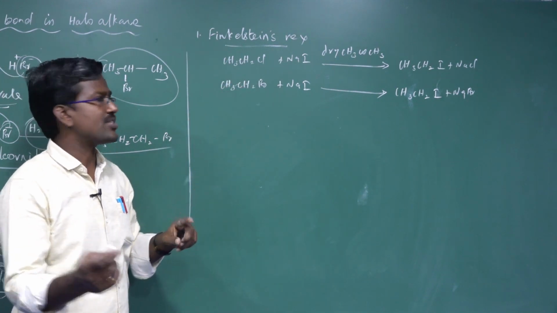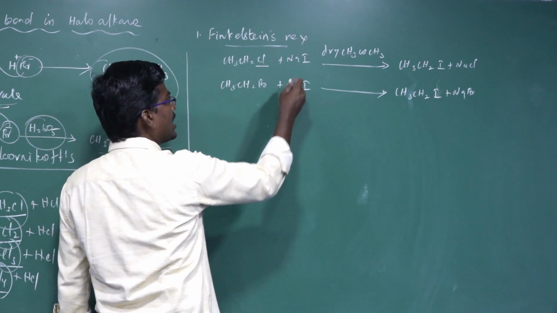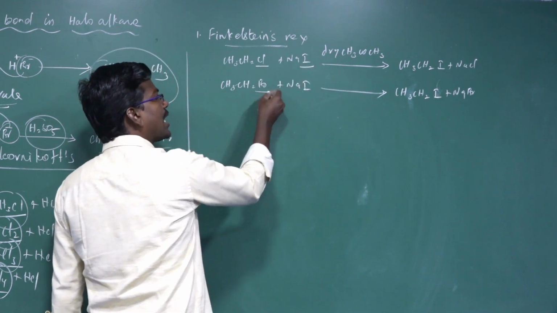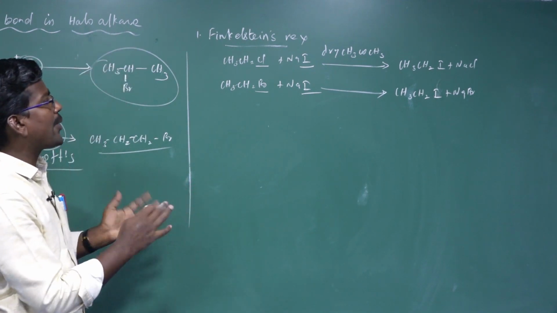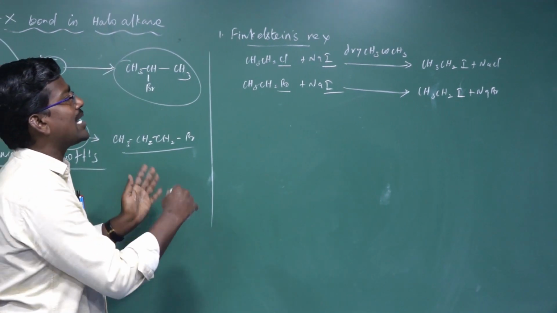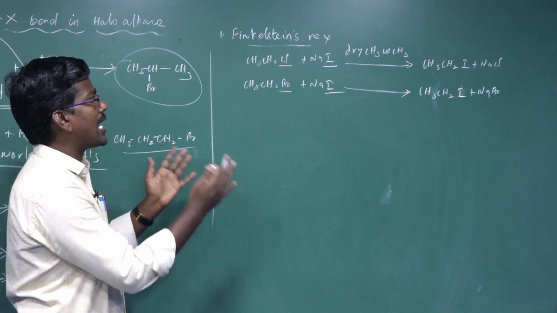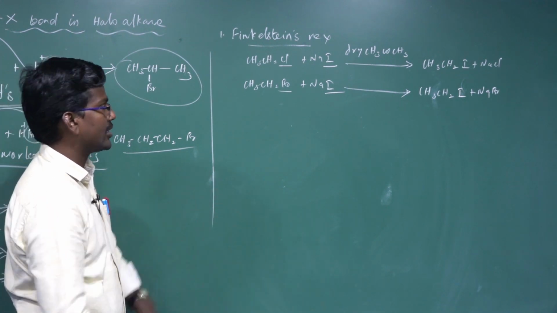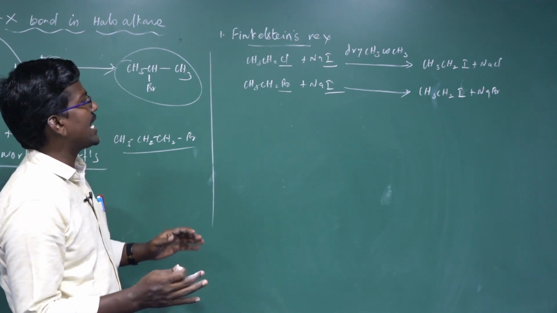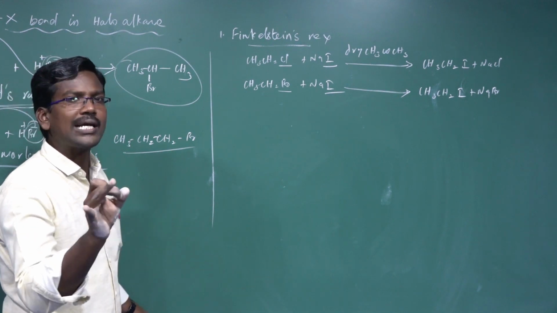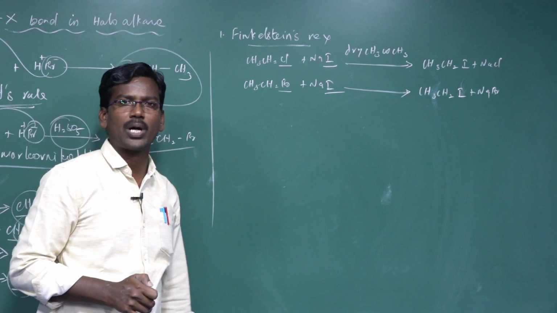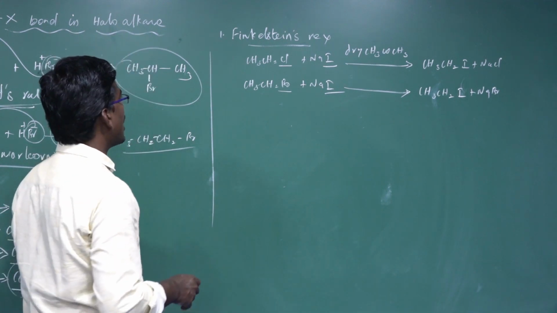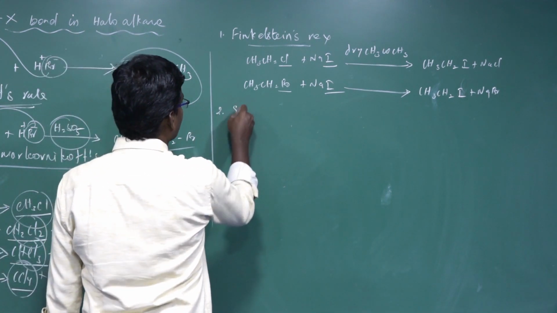So this is halogen exchange: chlorine is a halogen, iodine is also a halogen, bromine is a halogen. Chlorine is replaced by iodine, or bromine is replaced by iodine. Alkyl chloride can be converted to alkyl iodide, or alkyl bromide can be converted to alkyl iodide. So in the halogen exchange reaction, especially iodoalkane can be prepared by the Finkelstein reaction. Next one, Swarts reaction.